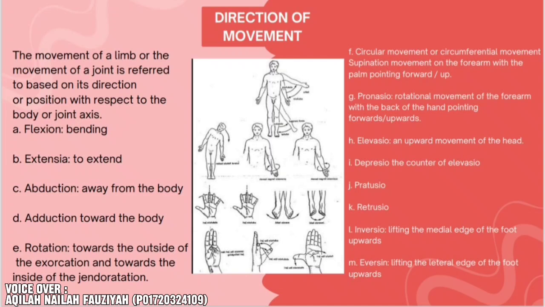I. Depression, the counter of elevation. J. Protrusion. K. Retrusion. L. Inversion is lifting the medial edge of the foot upward. M. Eversion, lifting the lateral edge of the foot upwards.